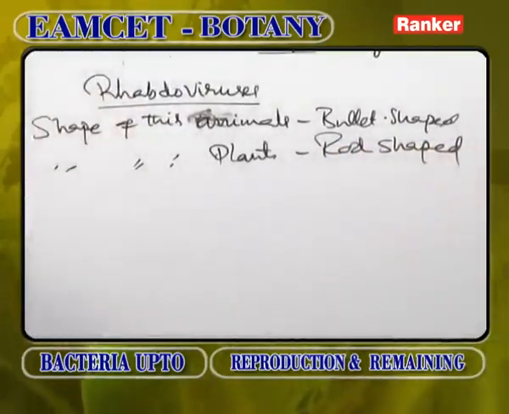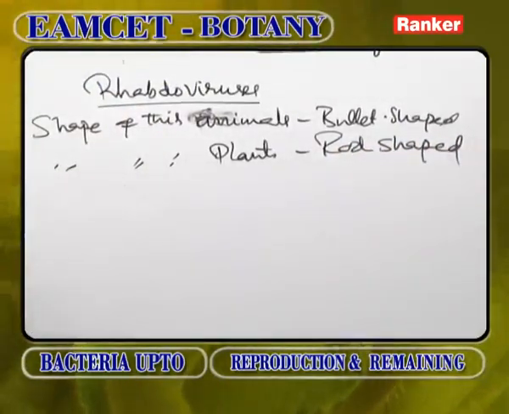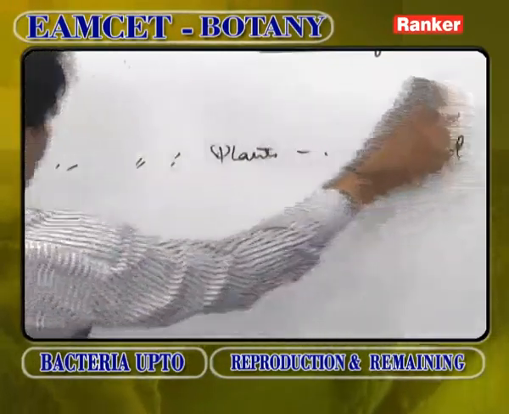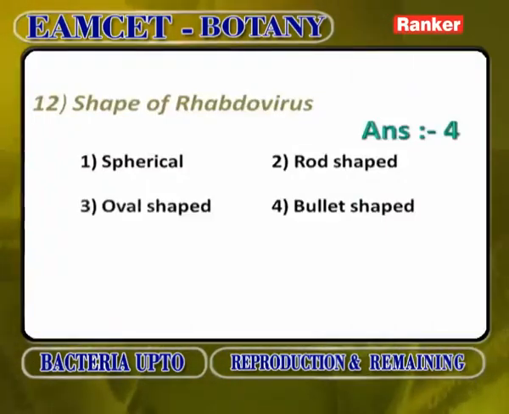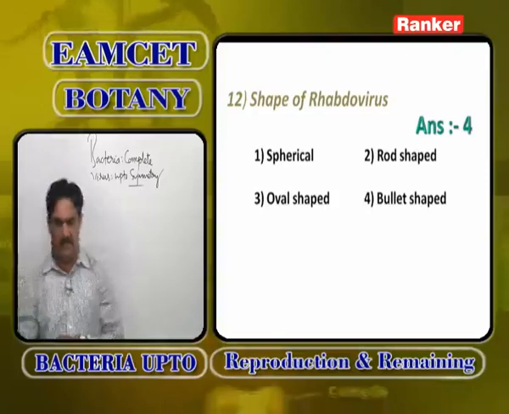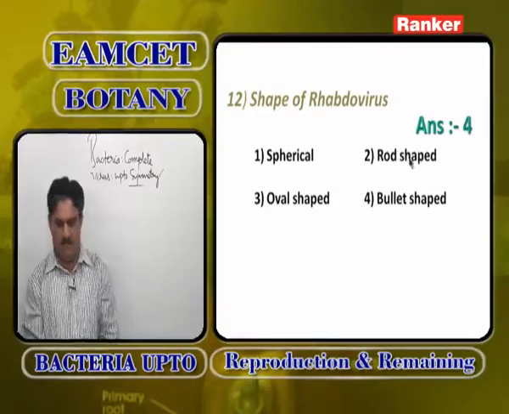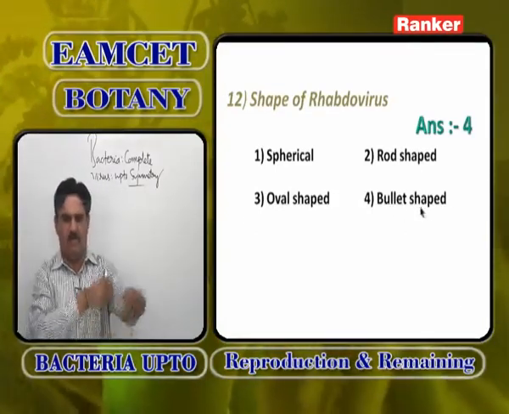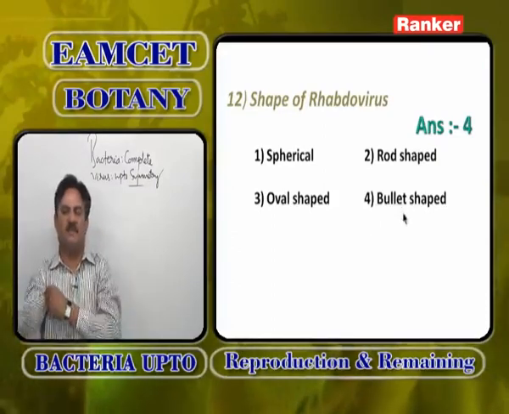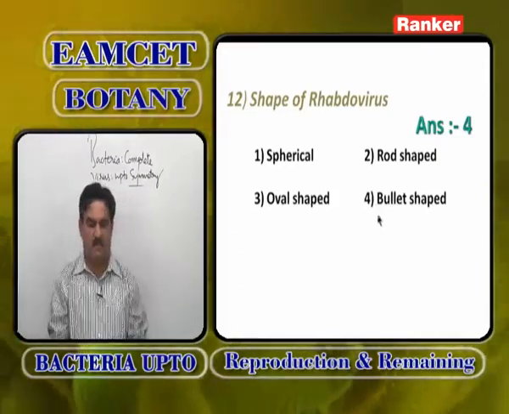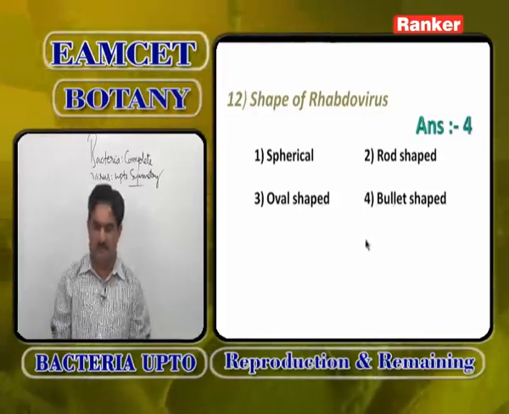So, bullet-shaped viruses are rhabdoviruses, but the bullet shape is seen in animals, while the same rhabdovirus is rod shaped in plants. The options were spherical, rod shaped, oval shaped and bullet shaped. Bullet shaped in animals and rod shaped in plants. So, the answer is 2 and 4.